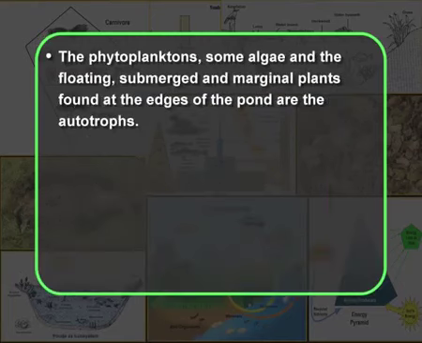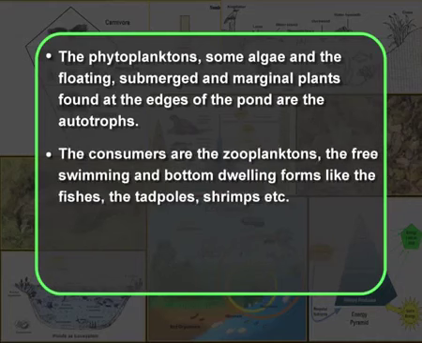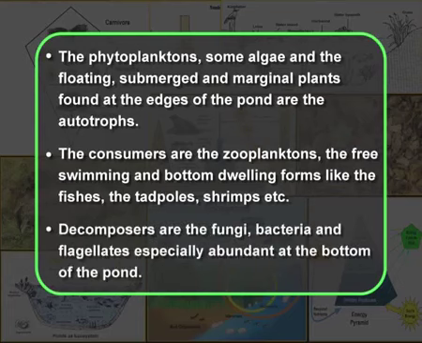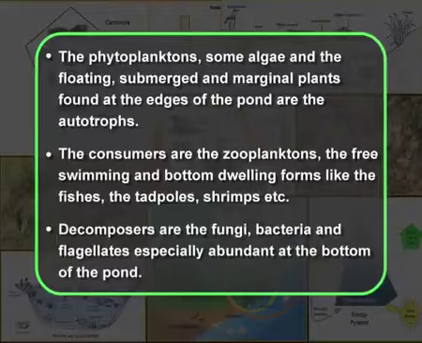The phytoplanktons, some algae and the floating, submerged and marginal plants found at the edges of the pond are the autotrophs. The consumers are the zooplanktons, and the free swimming and bottom dwelling forms like the fishes, the tadpoles, shrimps, etc. Decomposers are the fungi, bacteria and flagellates, especially abundant at the bottom of the pond.